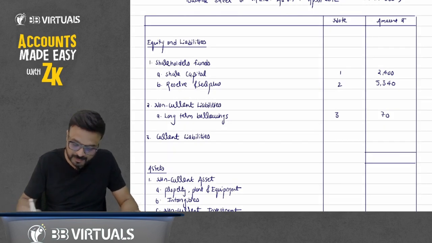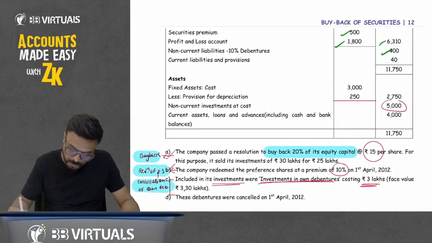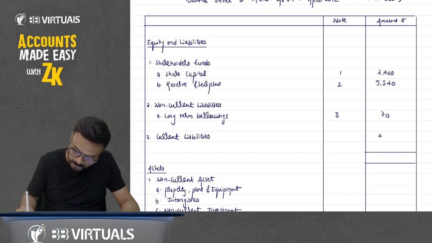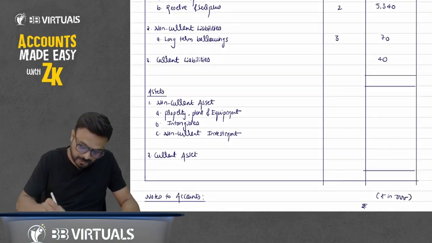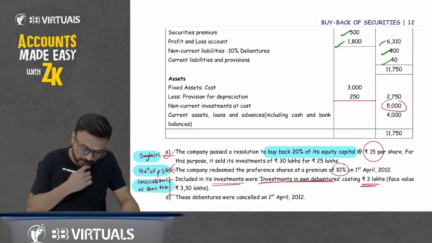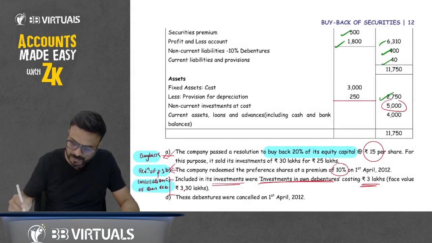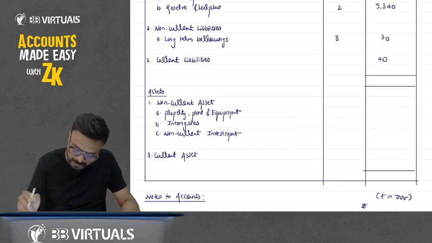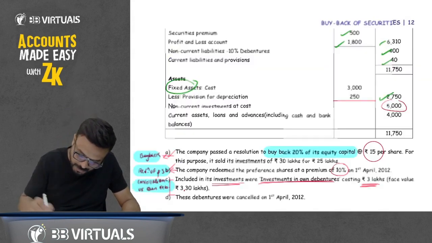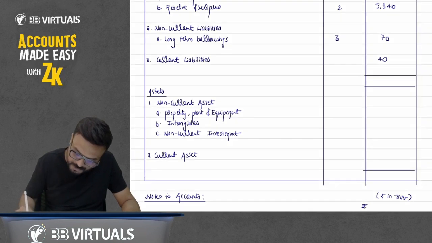Okay. Now after this, you have current liability, no change in current liability, 40. It will come as it is, 40. Write down here 40. Now come to asset side. How much property, plant and equipment you have? In outer column 2750. Fixed asset, we call PPE. So write it down here. Property, plant and equipment, 2750. There is no change in PPE.